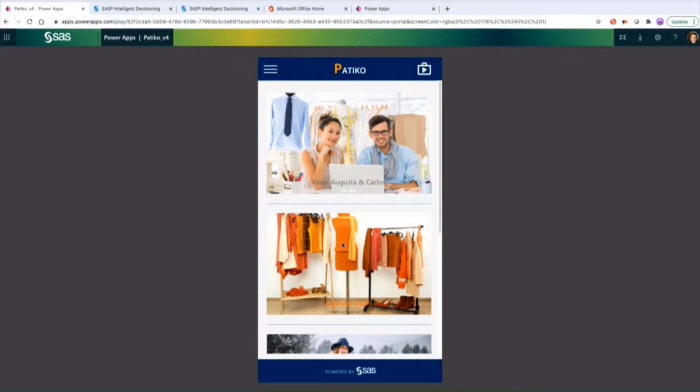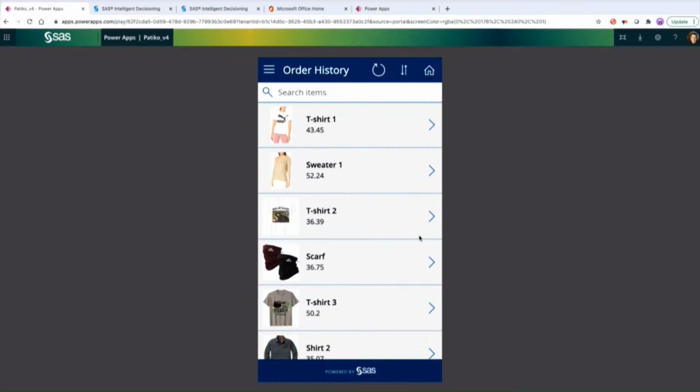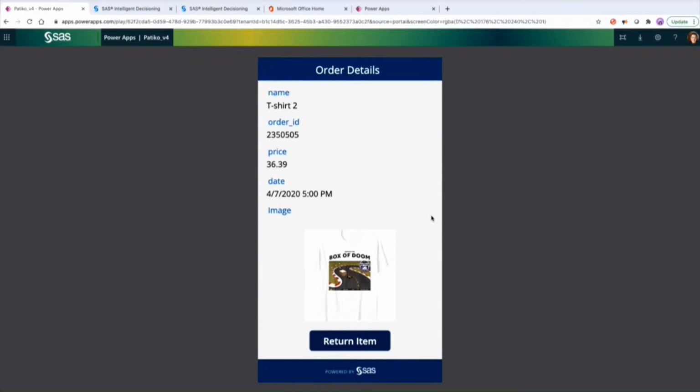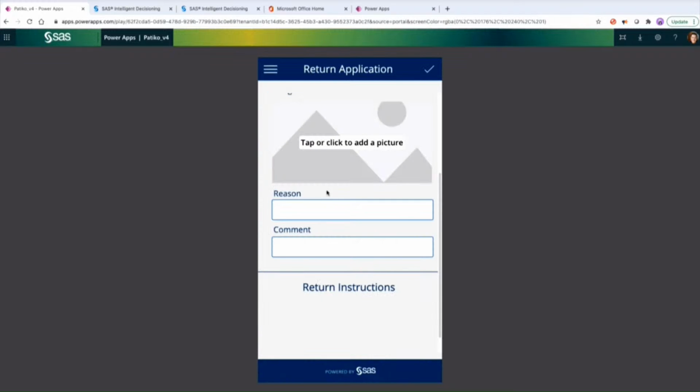So if I go to my order, I see all the things I bought in the past, and I want to return this particular t-shirt. Okay, so I'm going to see, okay, that's what I bought. I'm going to return it. So I'm just going to send in a return request. Usually I get a response right away, but let me tell them why I'm returning this. Too small. Okay, and let's see. Oh, not a good sign. It's asking me to call this number. This usually means that there's a problem with this return request. So what's happening? Well, let's find out.